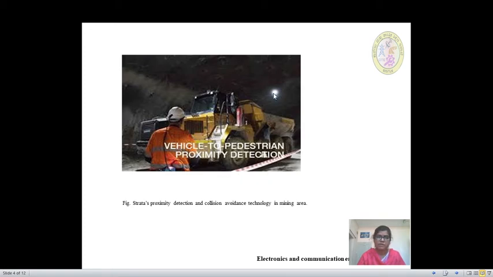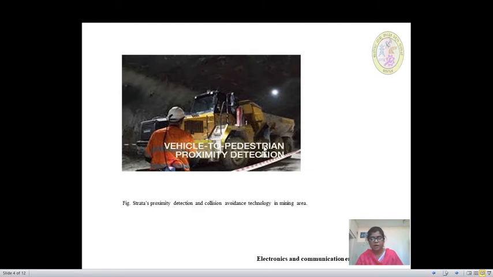So here visibility is very less, and due to the mining operation there will be sound disturbance also. The pedestrians and other vehicles which come in this area are not able to view or hear the sound of other vehicles. So the collision may occur. Therefore, we can make use of vehicle to pedestrian proximity detection so that pedestrians as well as vehicles collision is avoided.